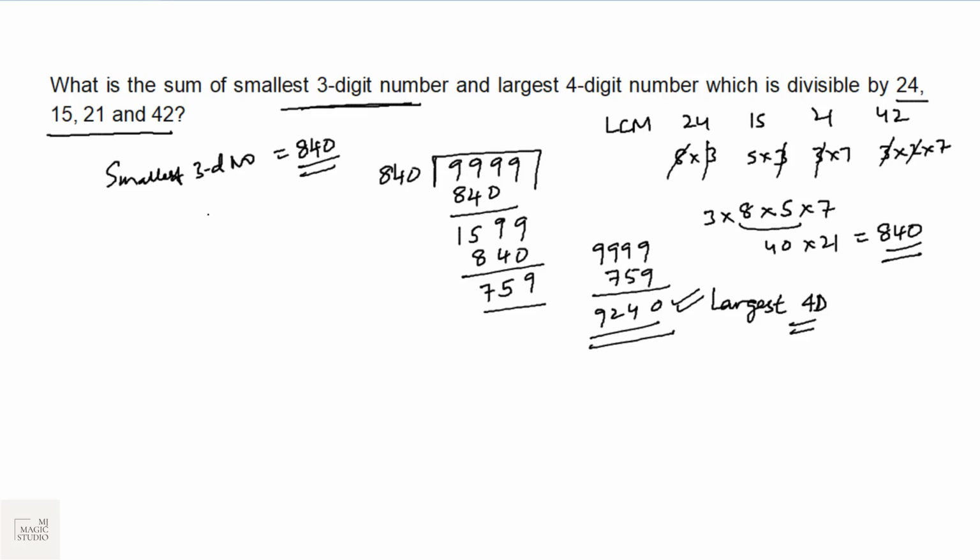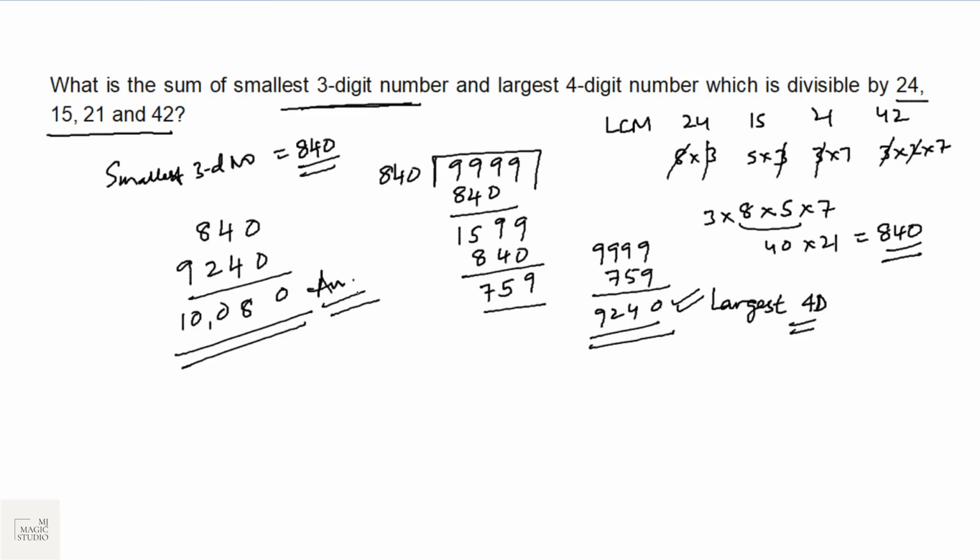Now the question is, what is the sum of the smallest 3-digit number and the largest 4-digit number? Now we can answer it very easily. It is 10,080. Or whatever question they ask, we can answer. If they only ask what is the smallest 3-digit number, the answer is 840. Which is the largest 4-digit number, it is 9240. And if sum is asked or difference is asked or product is asked, whatever is asked, we can answer very comfortably now.